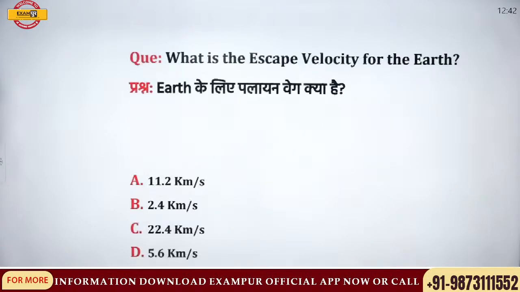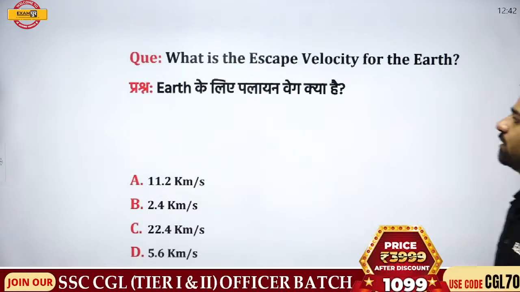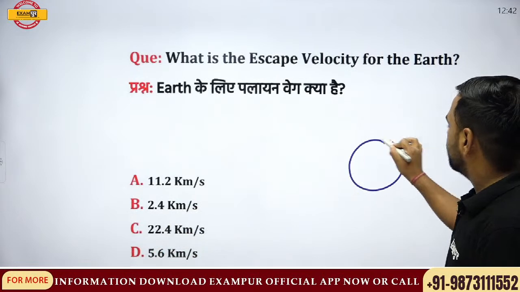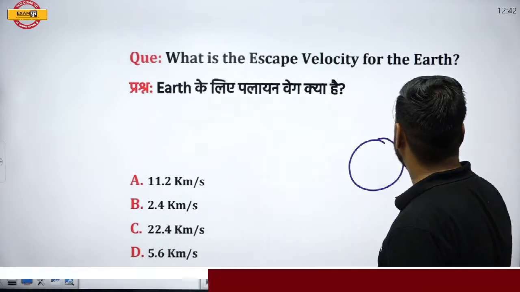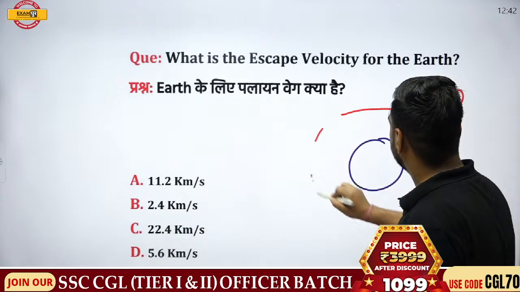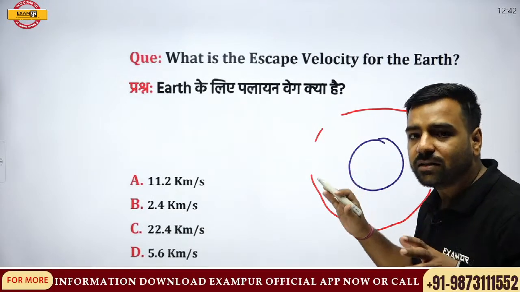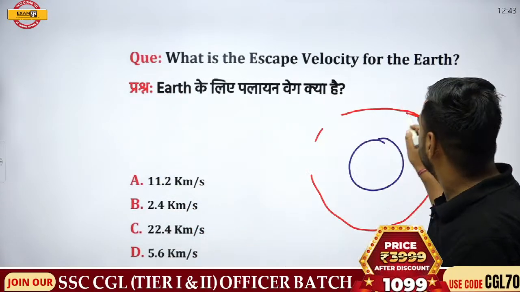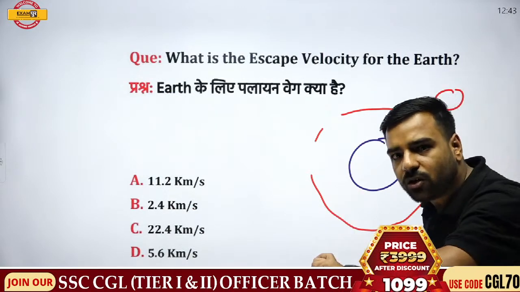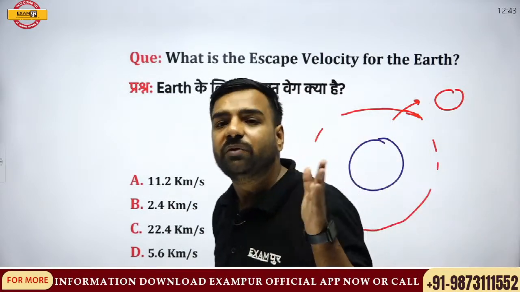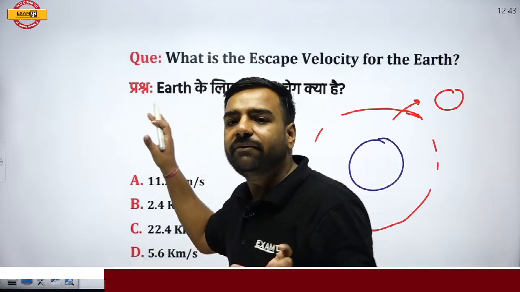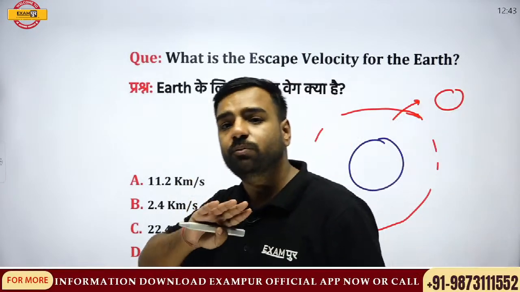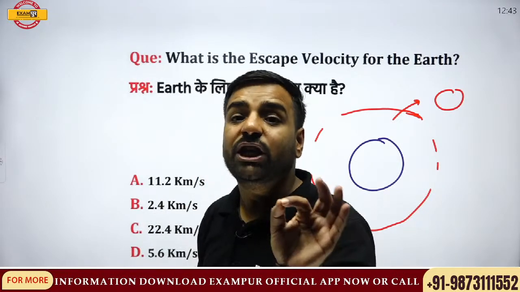Next, what is the escape velocity of the Earth? If I talk about the Earth, and here we have a rocket which wants to go out. Outside the Earth, there's a region in which Earth has gravitational pull, right? So we have to cross this particular area, and for crossing this gravitational pull area, we need a minimum velocity. Madhana, both of you are correct. That is 11.2 kilometer per second.